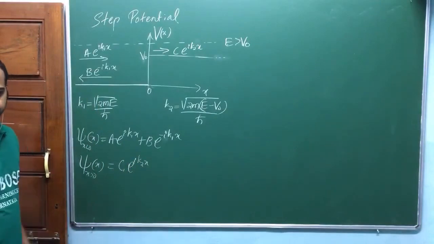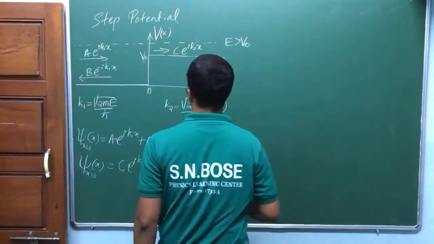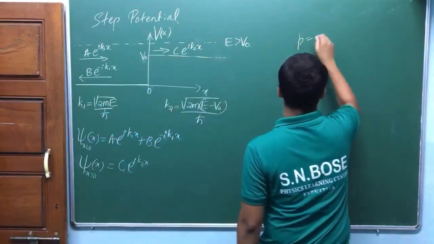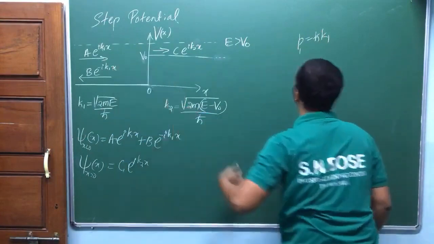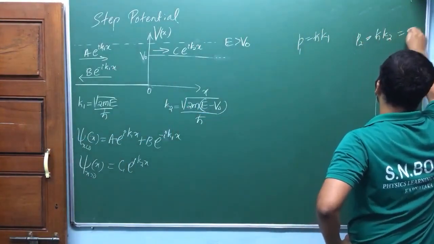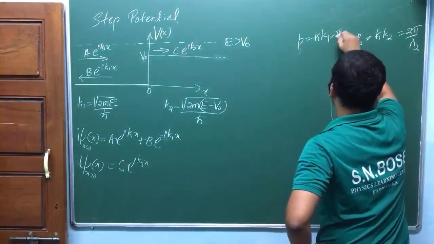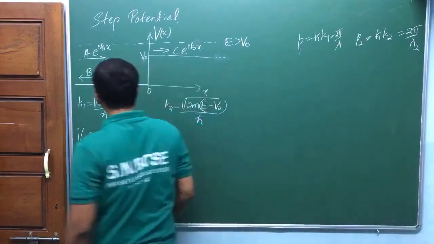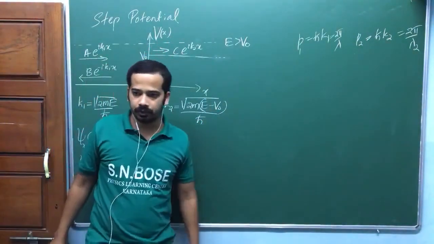Is that okay? You can write h bar k1 and h bar k2 as momenta. Okay, p1 is h bar k1, the momentum of the particle in this region. So p2 is equal to h bar k2. You can write this as 2 pi by lambda 2 here, and 2 pi by lambda 1 here. Okay, you can define the de Broglie wavelength here. If energy is greater than V naught, you can define the de Broglie wavelength, isn't it?